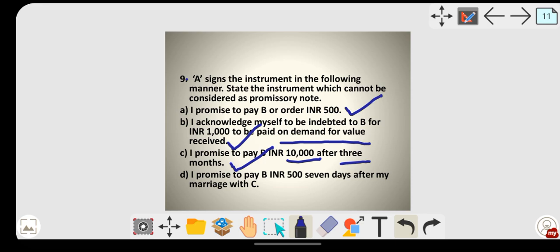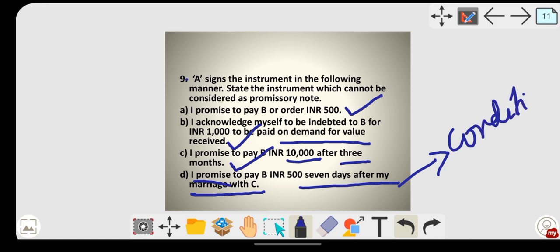So here there is a condition laid. The word promise is there, I agree with that, but along with the word promise, what is mentioned is 7 days after my marriage with C. So this is a condition laid.